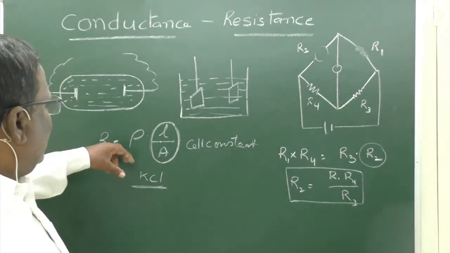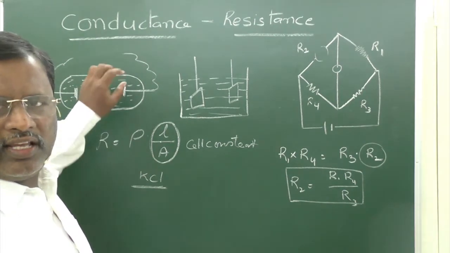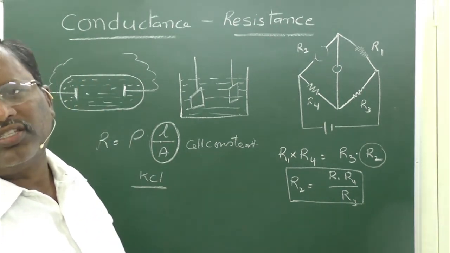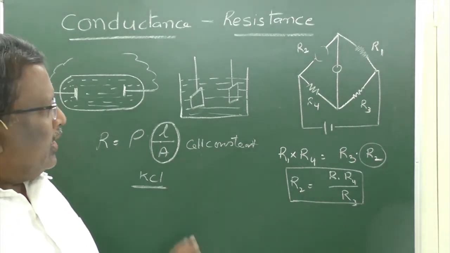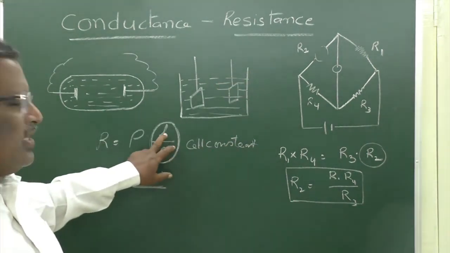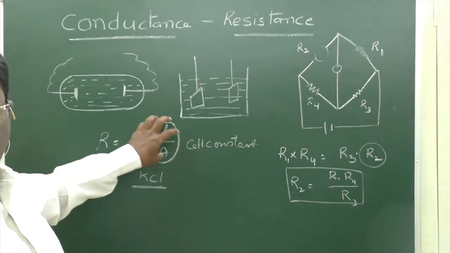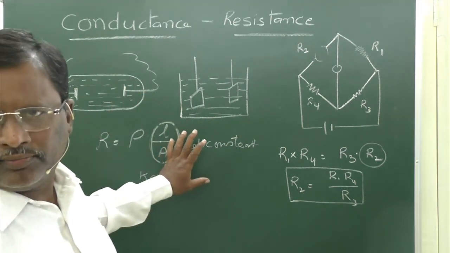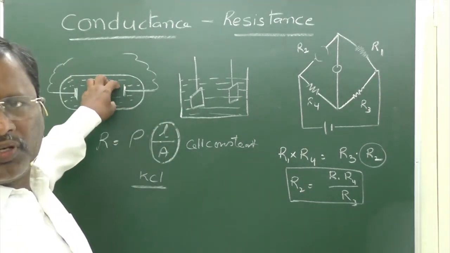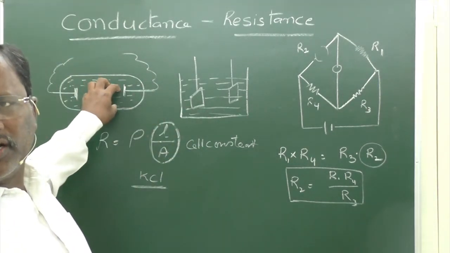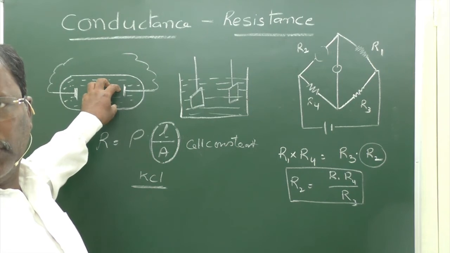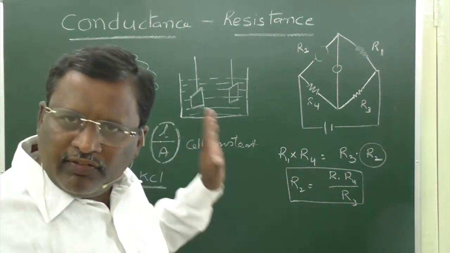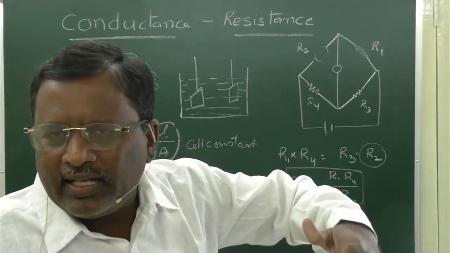First we fill the conductance cell with KCl of a specific concentration at a specific temperature, then we find out the cell constant. After finding out the cell constant, it is constant for any electrolyte. Once the setup was tested with known concentration KCl, that L by A value will not change even if KCl is replaced by another electrolyte.